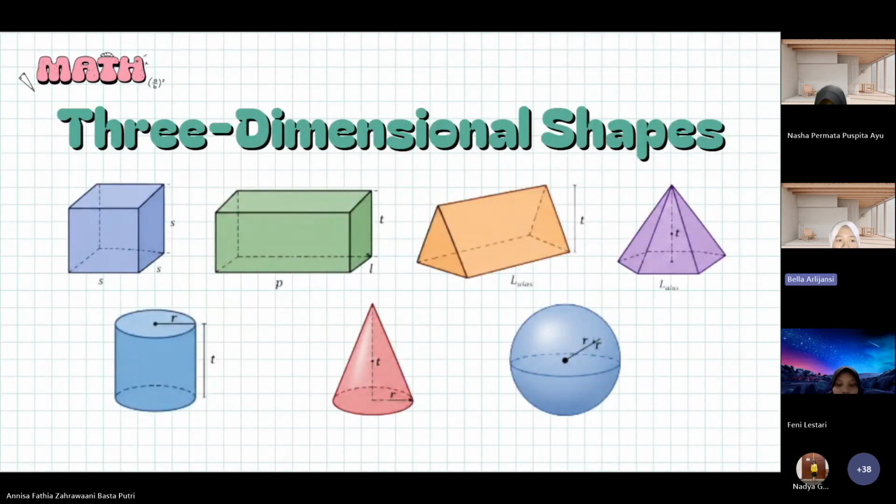So guys, three-dimensional shapes are mathematical objects that have three dimensions: length, width, and height. Because they have three dimensions, they also have volume or space inside. This is what makes them different from two-dimensional shapes. In everyday life, we can easily find examples such as books, cabinets, balls, and so on. Okay, next slide.